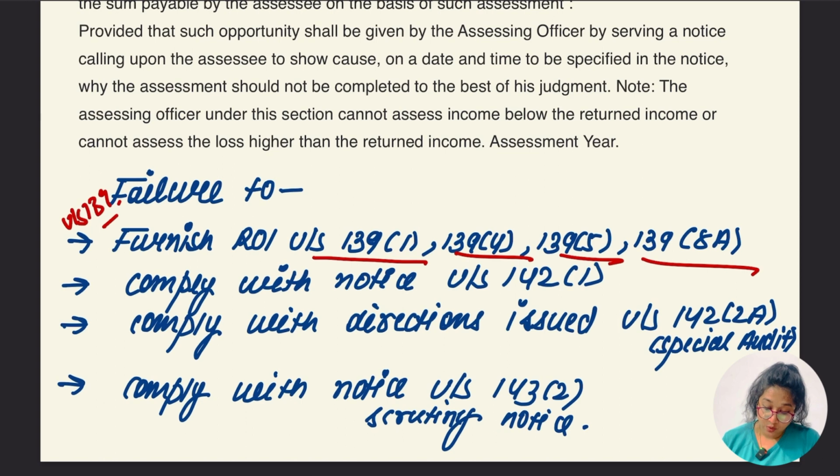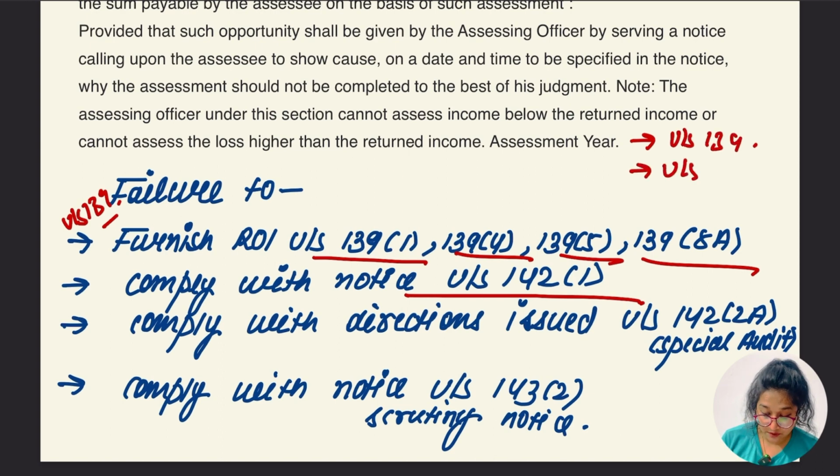Failure to comply with the notice under section 142 subsection 1. Now you have to tell me which section. We have already covered this section. You have to comment below and tell the name of the section. So in case of failure to comply with section 142 subsection 1. Let me write here: first was under section 139, second was under section 142 subsection 1.